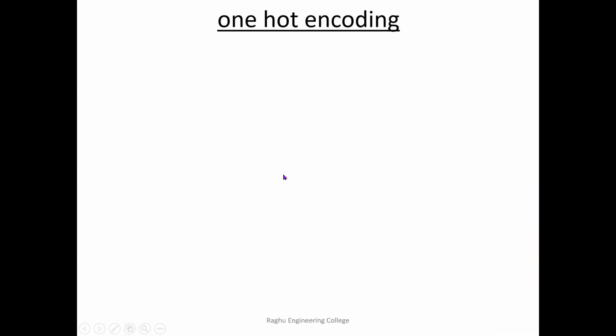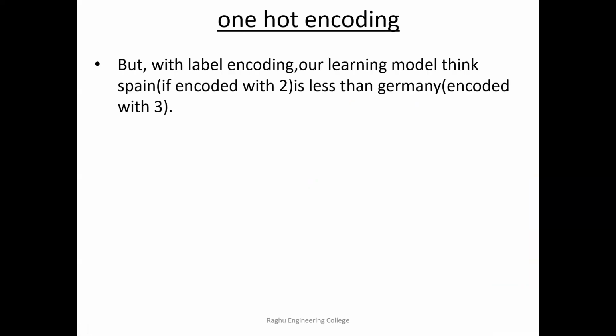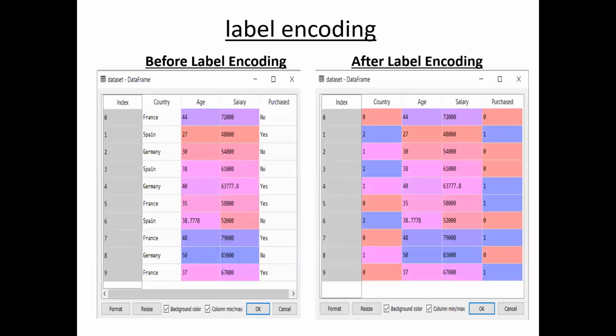Okay, so we have already done label encoding, but there is one problem with label encoding. What is that? See here. For example, what is the meaning of France being 0 and Spain being 2? If you consider them as numbers, 0 is less than 2, which is true in maths. So what does it mean? 0 less than 2 means France is less than Spain. Is it practically true? That is the problem with label encoding.